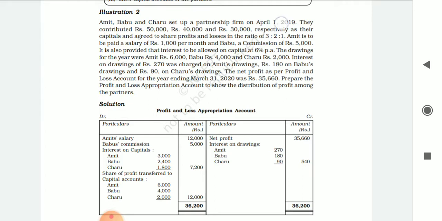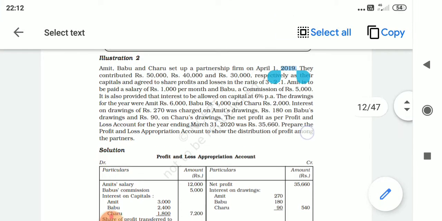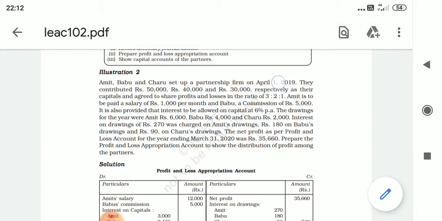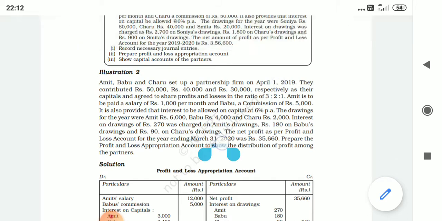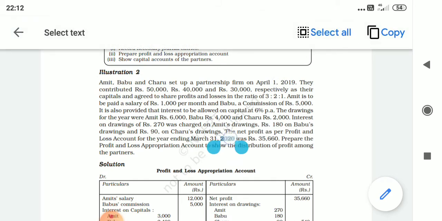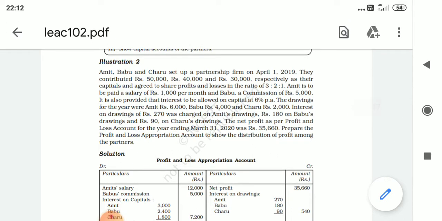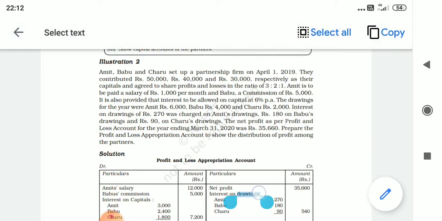Prepare the profit and loss appropriation account and show the distribution of profits. So this was the opening capital balance here. That is why it is given in the beginning of the year, and this is the profit earned at the end of the year here. Now one thing you have to remember, capital and drawings will not come in profit and loss appropriation account. It is only the interest on capital and interest on drawings which will appear in profit and loss appropriation account. This is the first point that you have to remember.